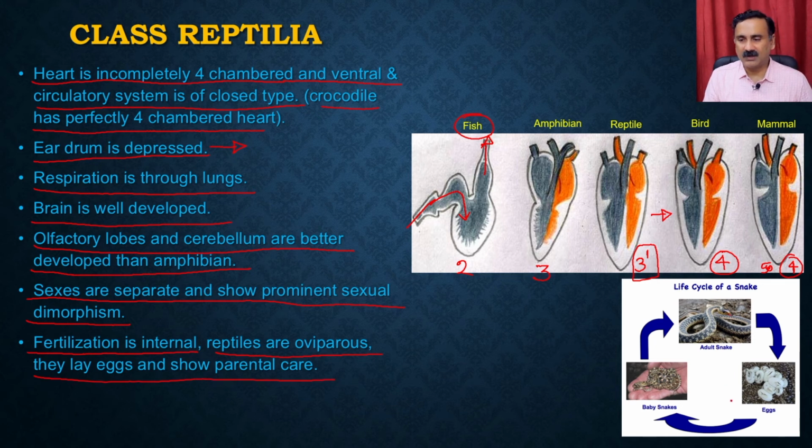So this is what it is showing here. The adult snake is giving the eggs, and then these eggs are getting fertilized, and these fertilized eggs are giving the baby snakes, which are developed into the adult snakes.